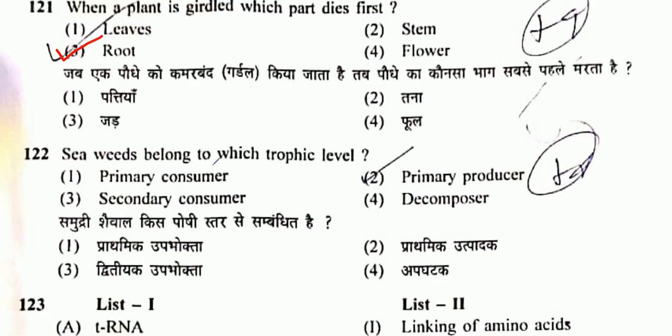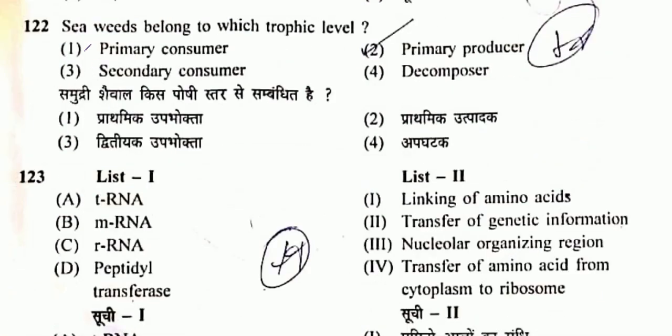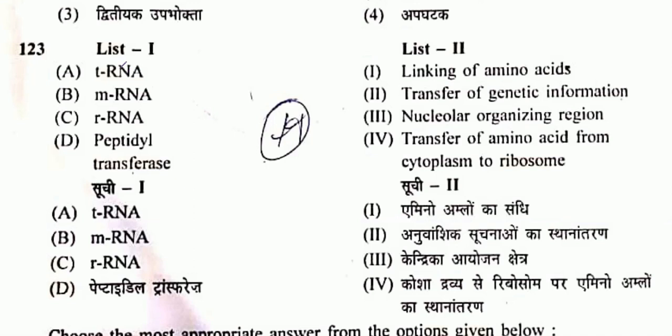Question number 122. Seaweeds belong to which trophic level? So these are the primary producers. Now question number 123. We need to match it. So tRNA is for linking of amino acids. Then mRNA is for transfer of genetic information.